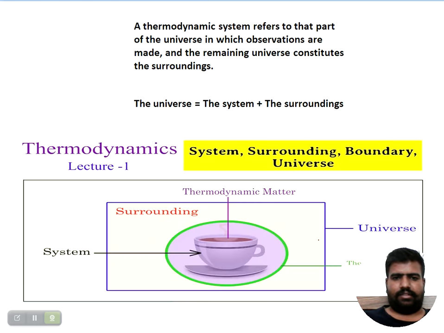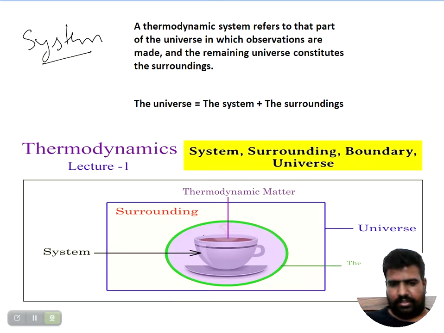Okay, next we're moving on to system and surroundings. You can see that there are two parts: system and surroundings. System means the part which is under observation. In this diagram, the cup of tea is under observation, under study, so that is known as the system. What changes take place is the system. And the table, the plate on which the cup is held, is the surroundings.